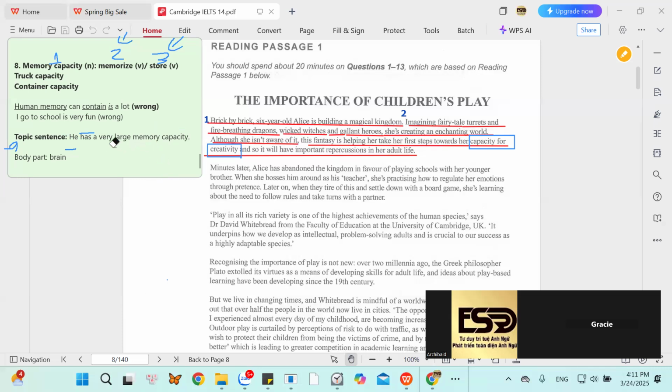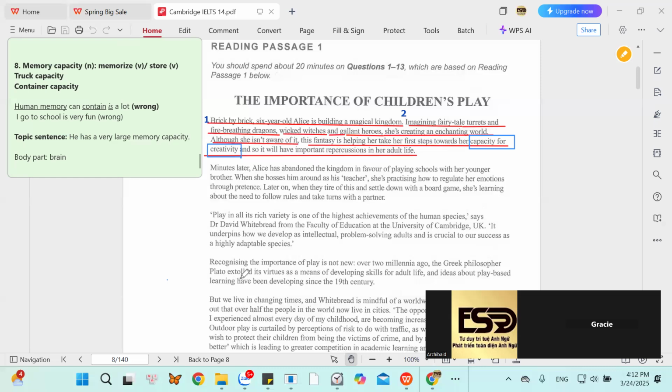So please look at the sentence again. The second sentence, all right? Let's look at the second sentence here. Although she isn't aware of it, the fantasy is helping her take her first step towards her capacity for creativity.